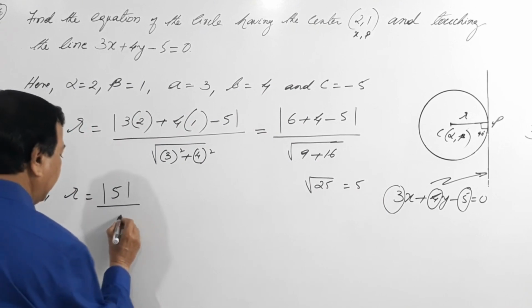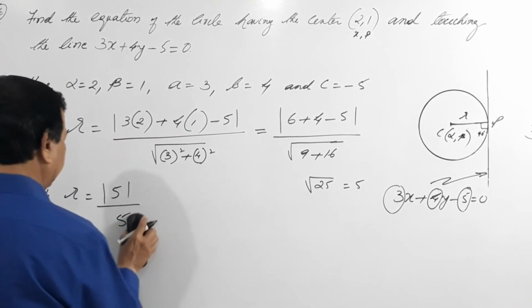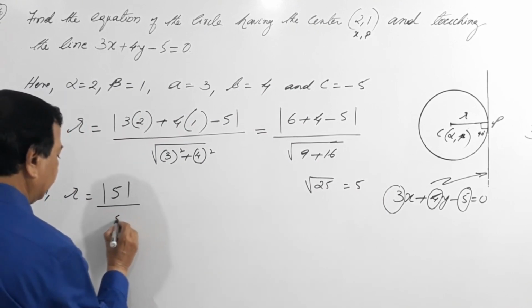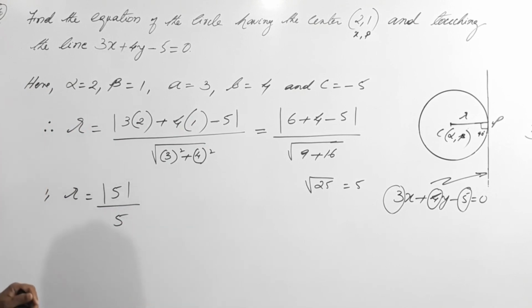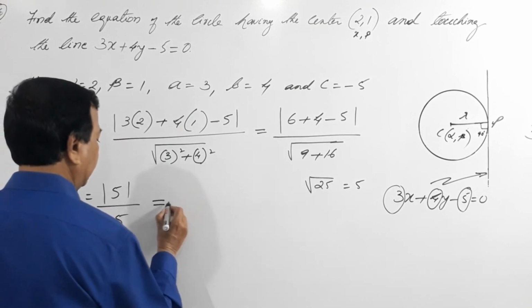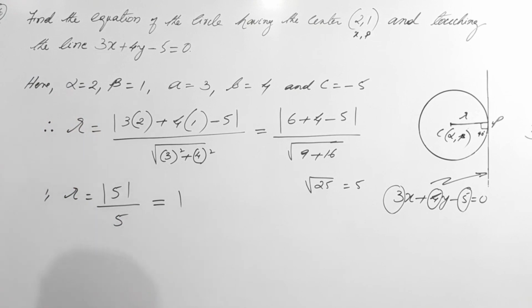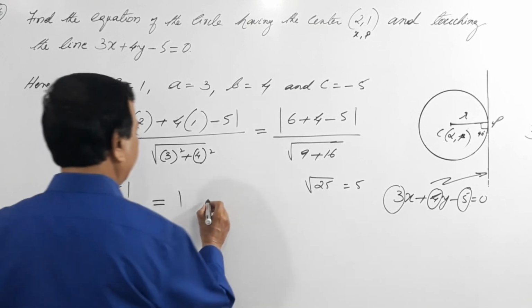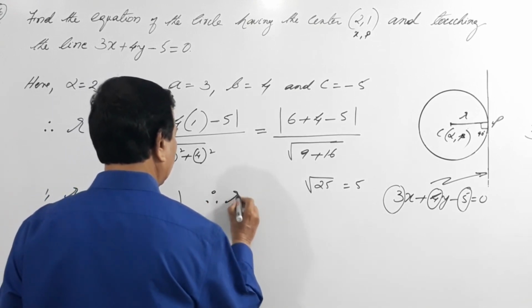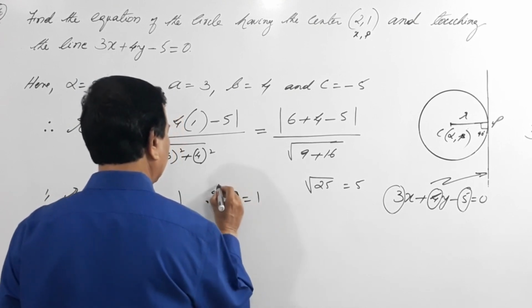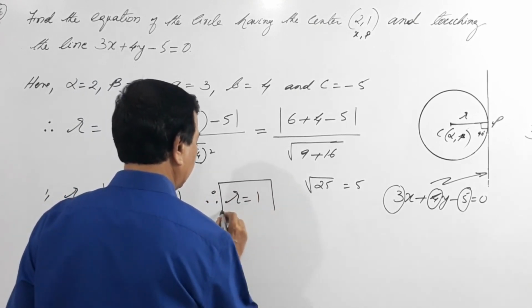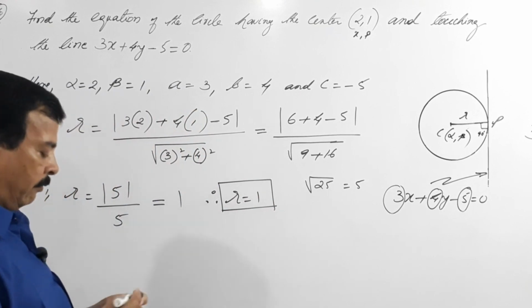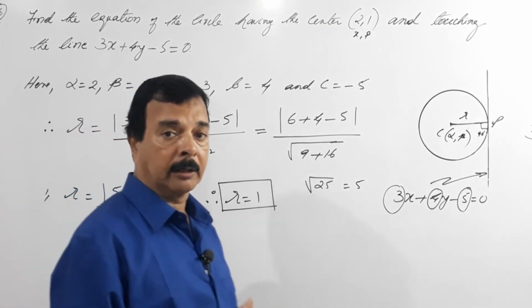So 5 divided by 5 equals 1. Done. Therefore R equals 1. So we have found the value of R.